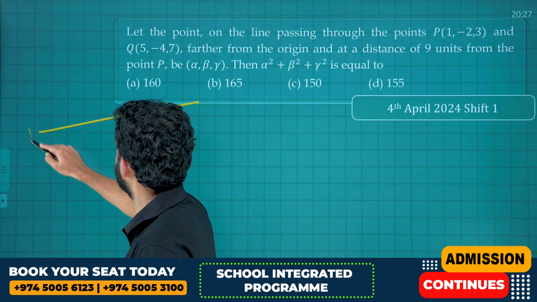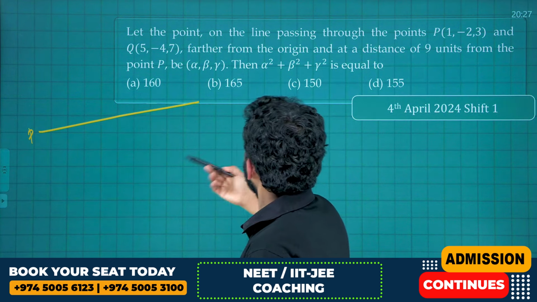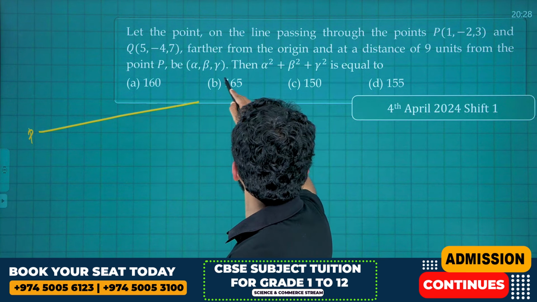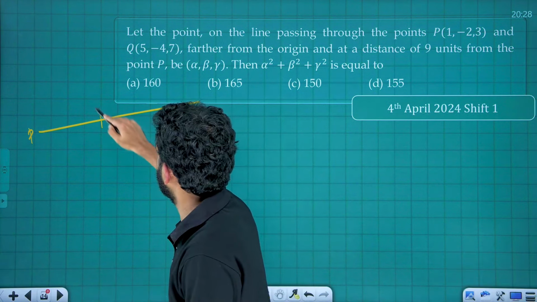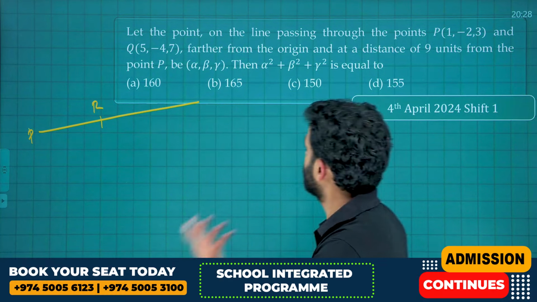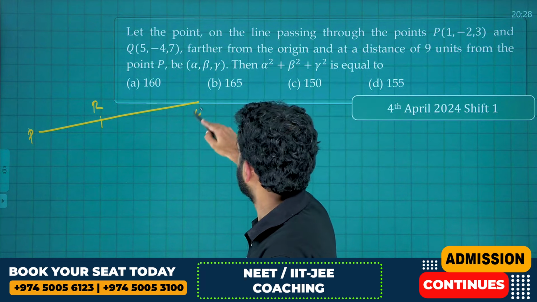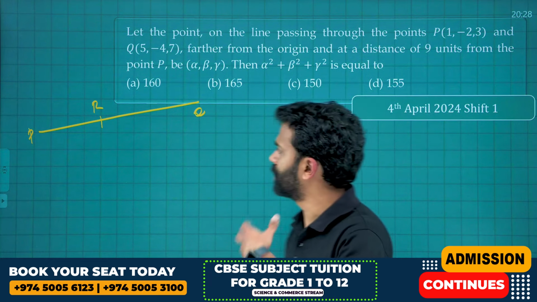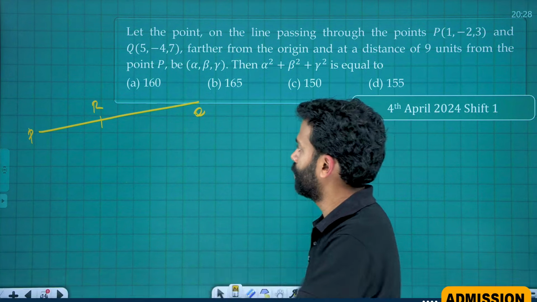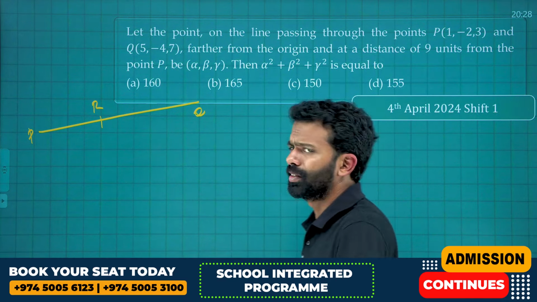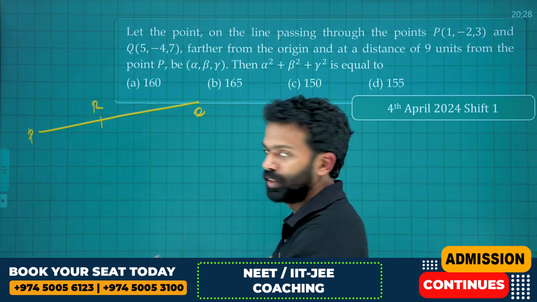So let's mark the point here. That is P. A point on that line can be taken as R, and it is Q. You don't have to put much concern about whether R lies in between P and Q or lies outside P and Q. Not an issue. Wherever it is, not our concern.